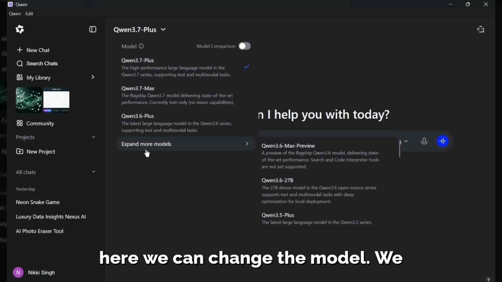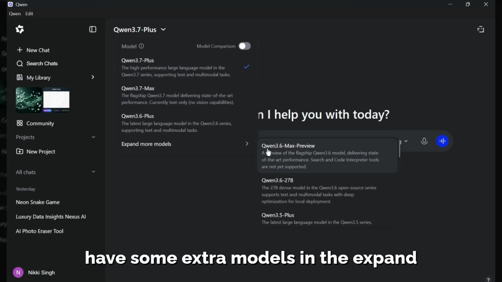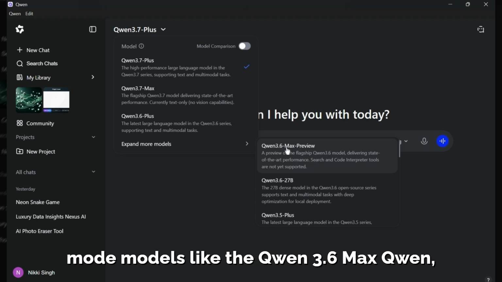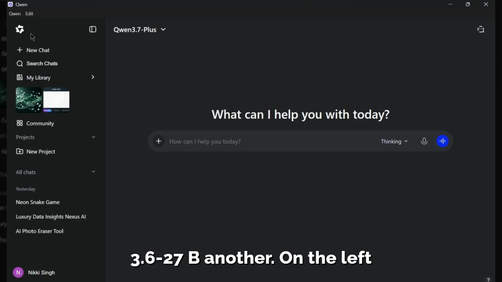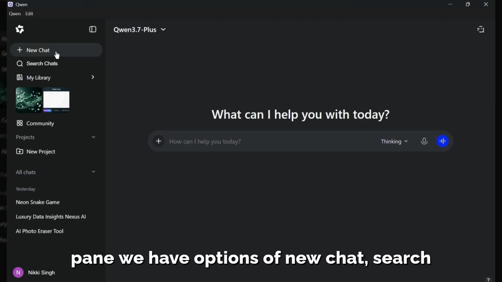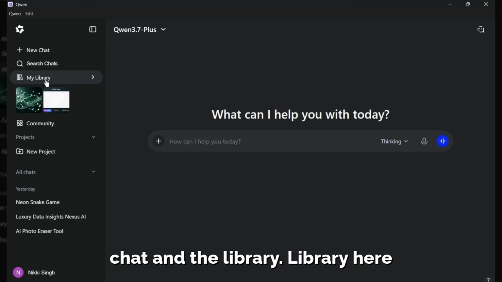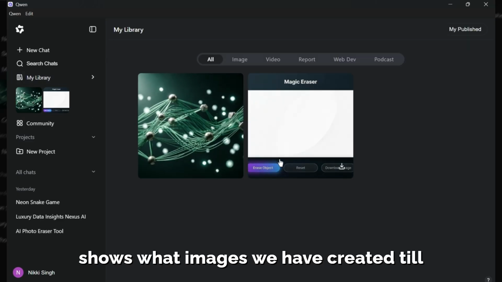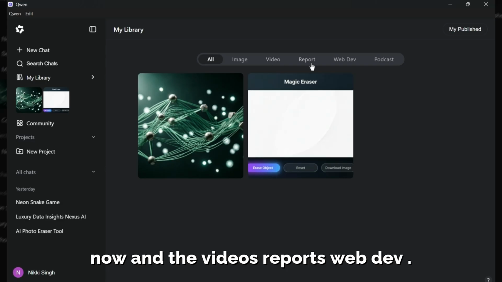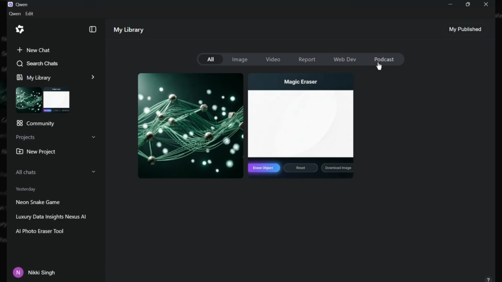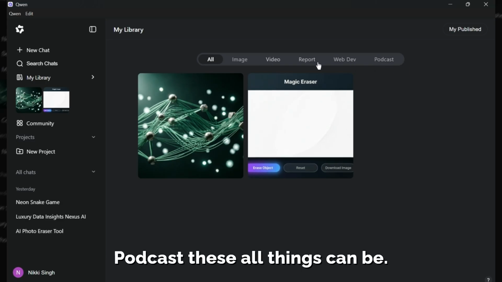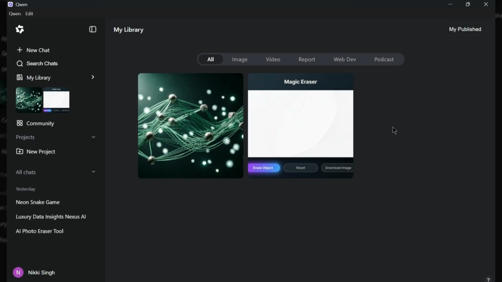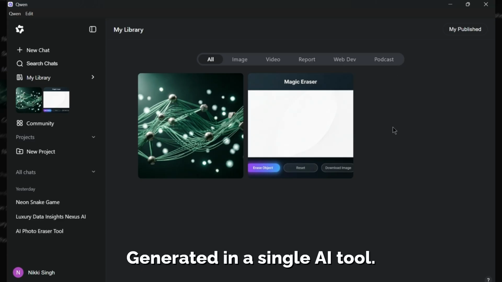We have some extra models in the expanded models menu like the Qwen 3.6 Max, Qwen 3.6 27B, and others. On the left pane, we have the options of new chat, search chat, and the library. Library here shows the images we have created till now and the videos, reports, web dev, podcast. These all things can be generated in a single AI tool.